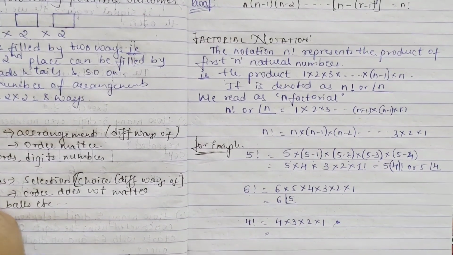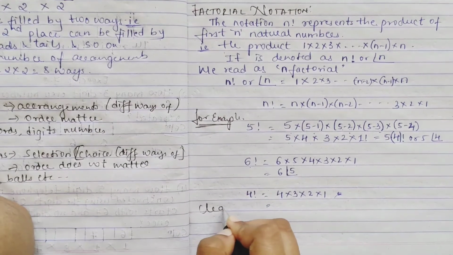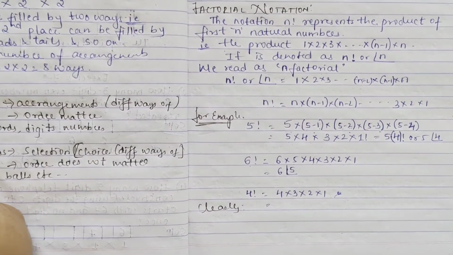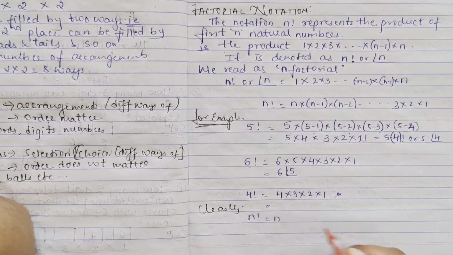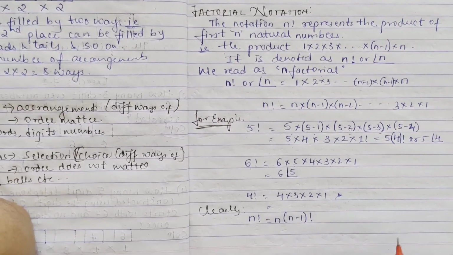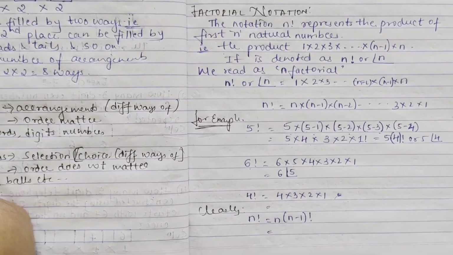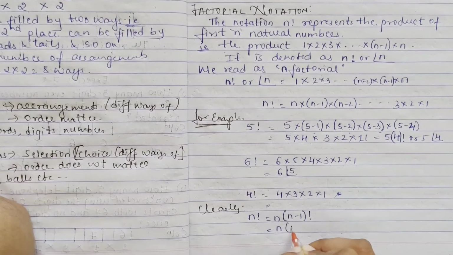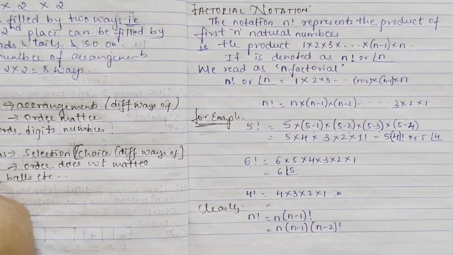So from this you can get a property. If you have n factorial and you take n common, you are left with n minus 1 factorial. Again, if you take n minus 1 also common, then what is left will be n minus 2 factorial.